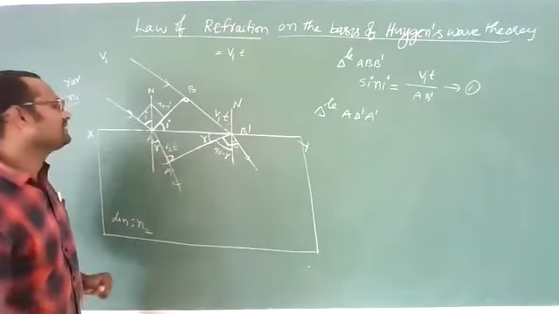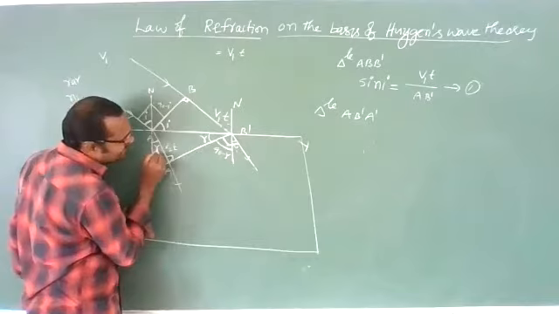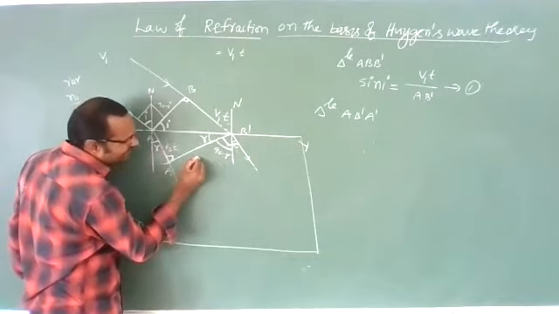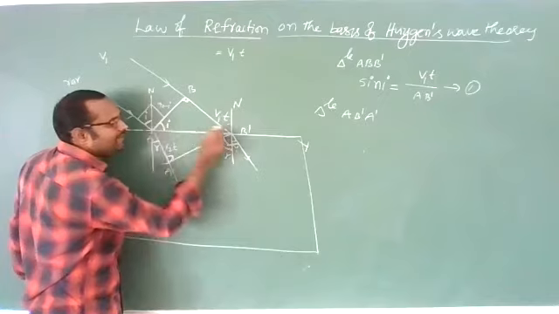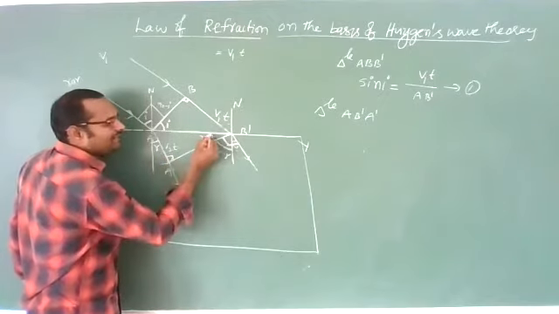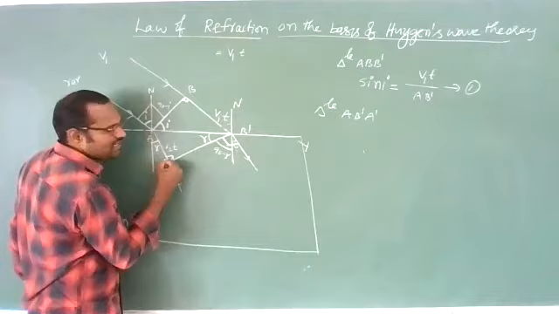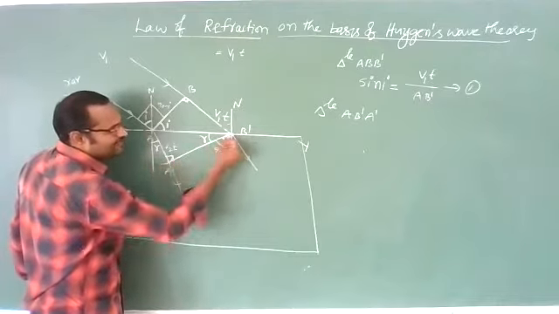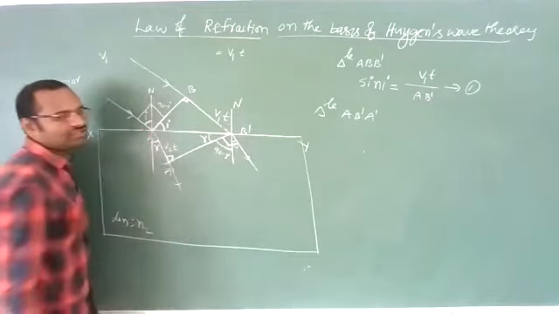Yes, this is 90 degrees. For this angle, the opposite side is this, the adjacent side is this, and the hypotenuse is this. For triangle ABA', for the angle, the opposite side is AA', the adjacent side is A'B', and the hypotenuse is AB'.